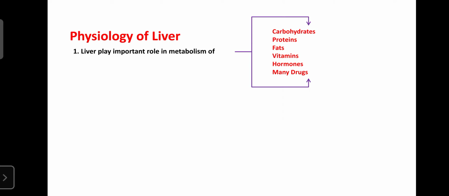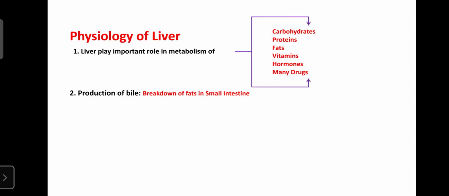But if there is a deficiency in the blood vessels, it can be involved in the catabolism of fat, which can continuously supply lipids to our body. The liver is also mainly involved in the metabolism of vitamins, especially the fat soluble vitamins. It is also involved in the metabolism of hormones, and in the catabolism or detoxification of many drugs.